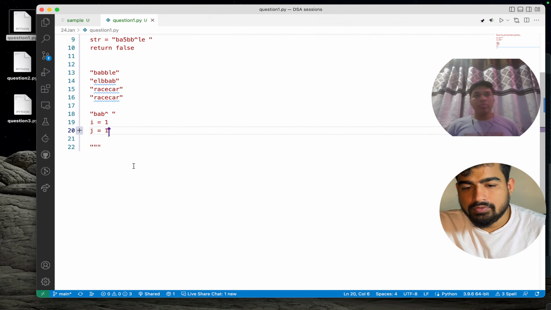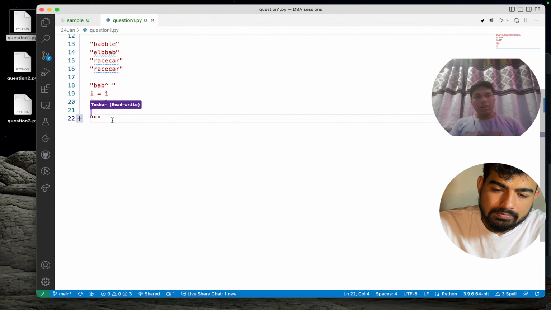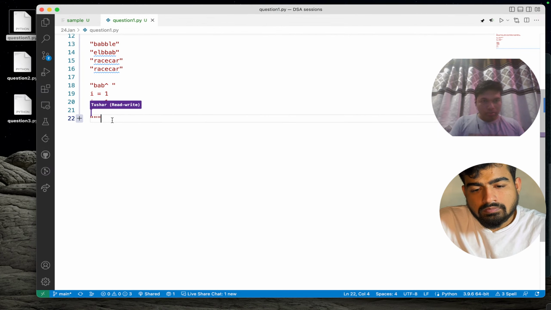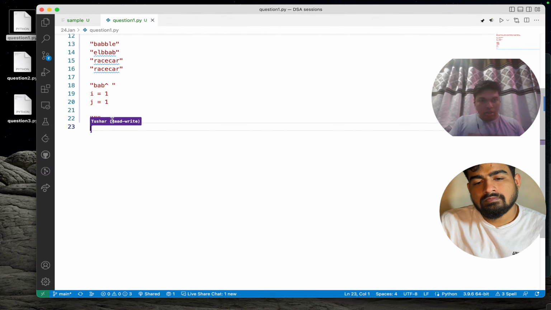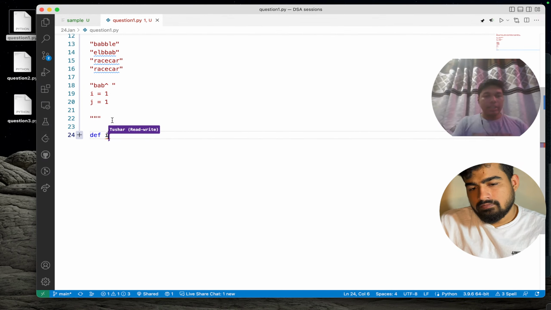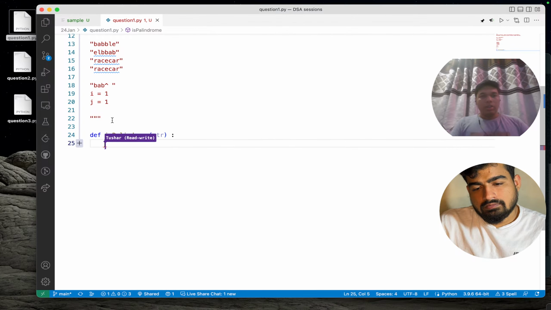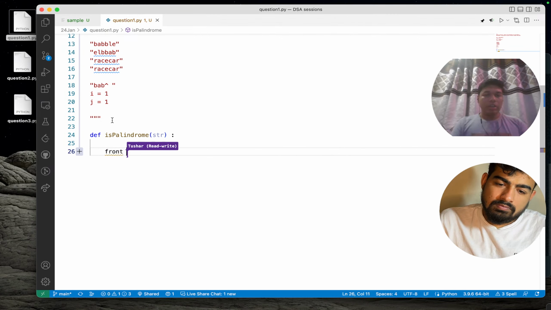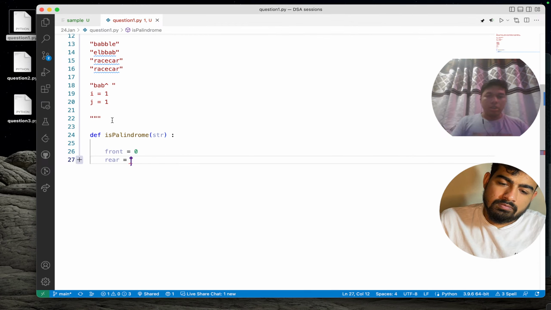I think we can move on to the code. Yeah, sure. I will just define a function, let's say isPalindrome, and we will be passing a string over here. Over here we need to have indexes. So let's just call it front equals 0, and rear equals the length of the string minus 1.